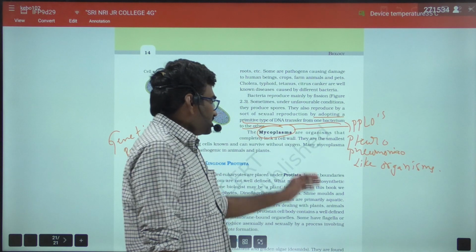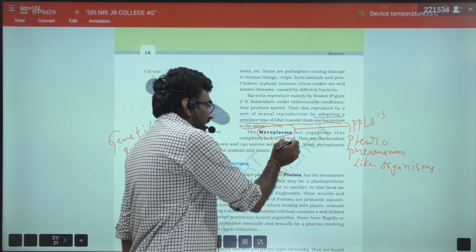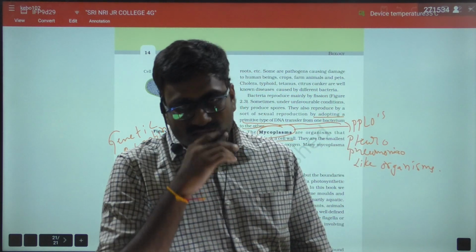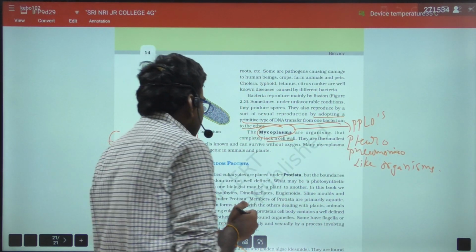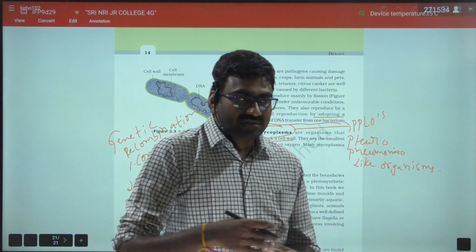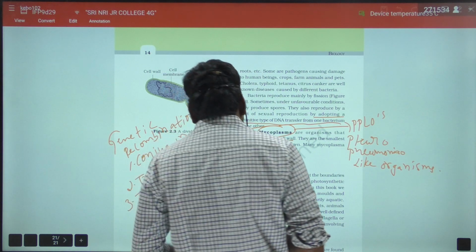So mycoplasmas are organisms that lack a cell wall. Cell wall is absent in the mycoplasmas, and they can survive without oxygen, and they are known to cause different diseases in plants, animals, as well as humans, right?